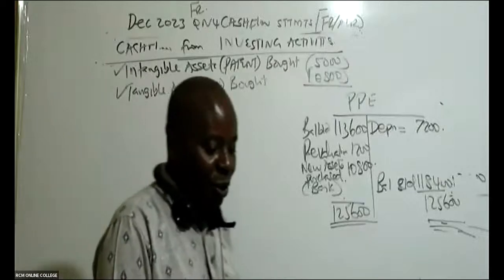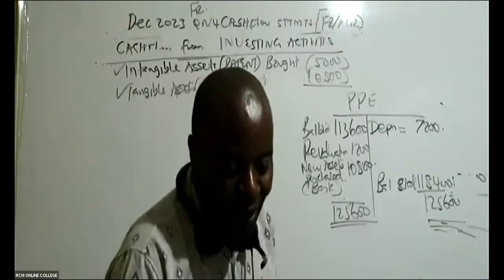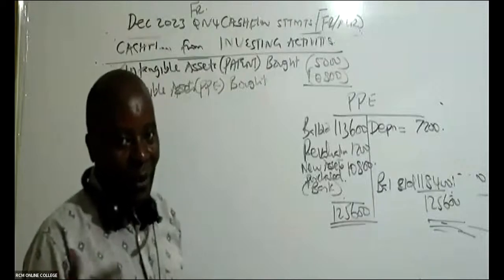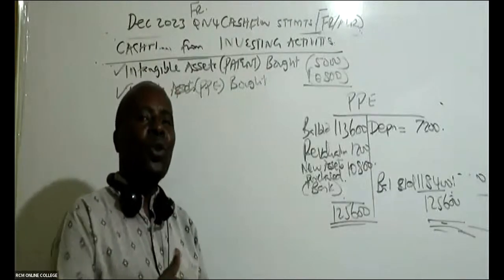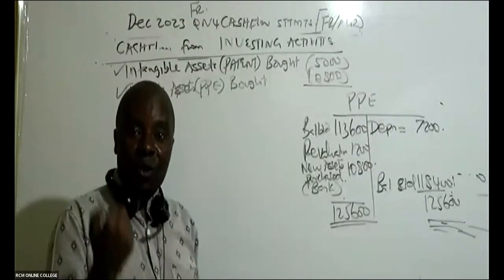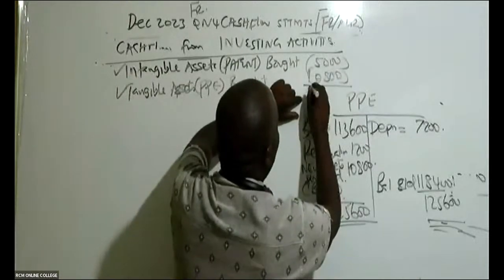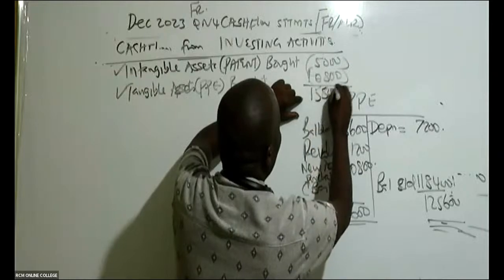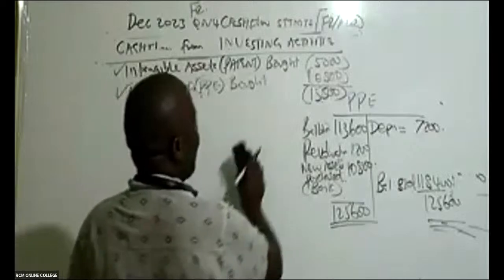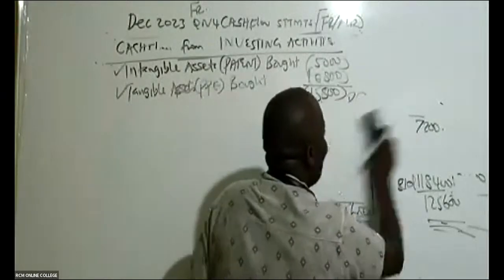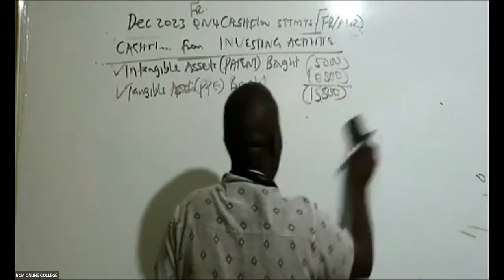When you tell me that you don't know cash flow statement, especially the ones which come in financial reporting, I normally laugh at students. Here you should be able to know everything. This is very easy. You can even do it with your eyes closed. So can somebody give me this total? So this total will be 15,800. And then, ladies and gentlemen, with your permission, I'm moving a bit fast because I can see time is not on our side.